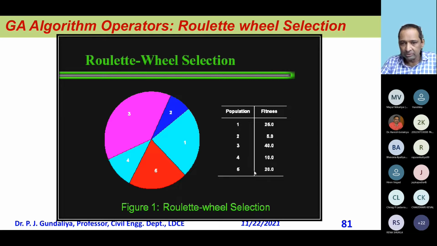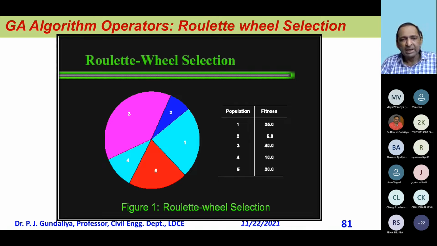This is 2, 5 only, not 10, but here 5 is still less. So when I throw my random population on this, I will get more repetition of 3, maybe 2 is ignored next time, and the others also get 1 or 2, something like that. But definitely the chance of repetition of 3 is more. So next generation, I will get more good population with me.